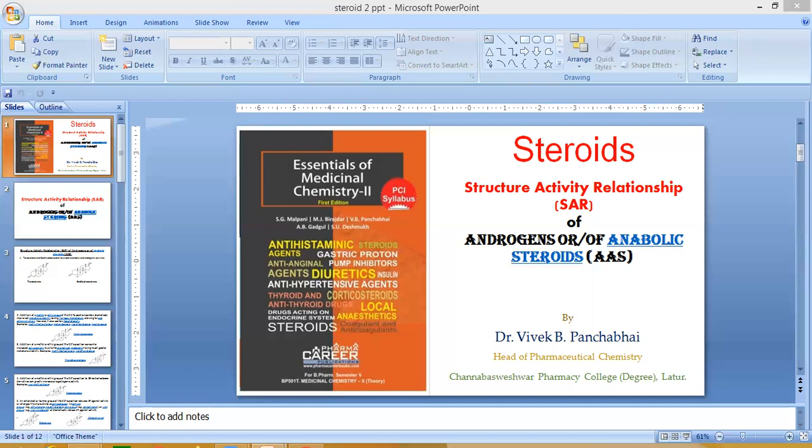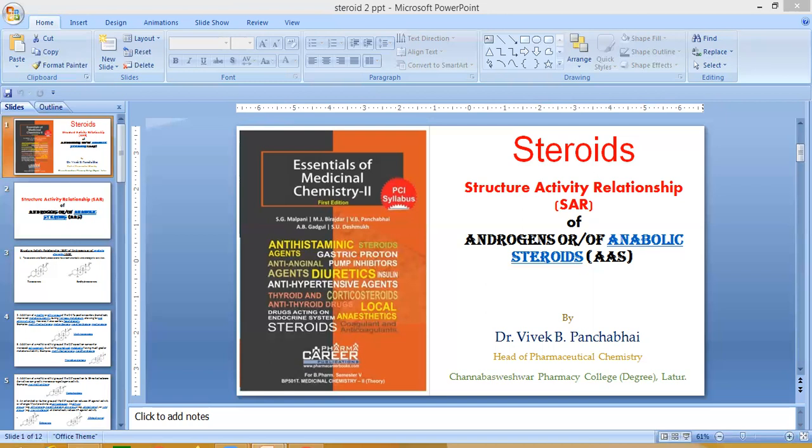And another SAR point of view, aromatization of the A ring abolishes the androgenic affinity. This aromatization of the A ring of the steroids abolishes the androgenic affinity and produces estrogenicity. The examples in this category are estradiol, 17 alpha methyl estradiol, 17 alpha ethyl estradiol, 7 alpha methyl estradiol.